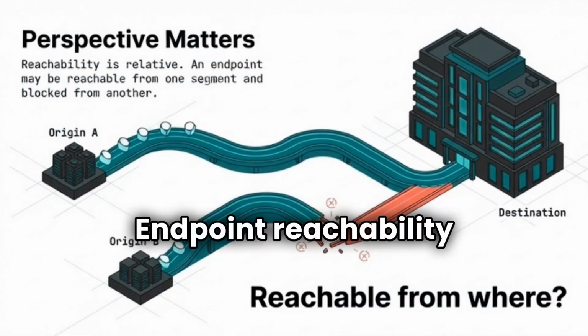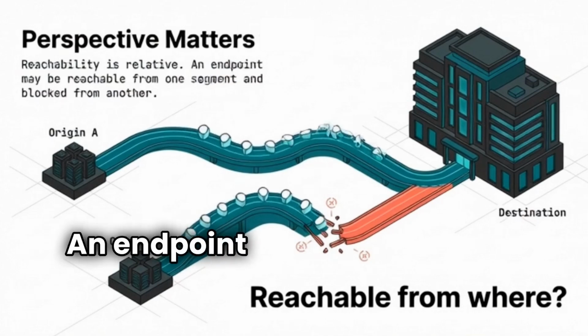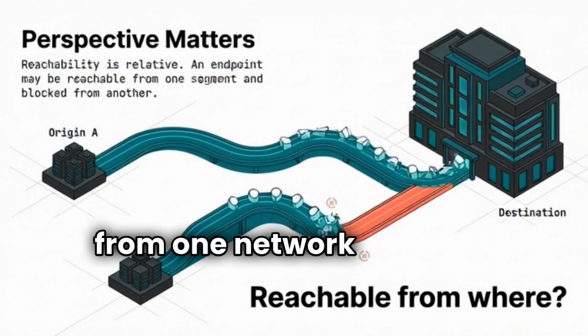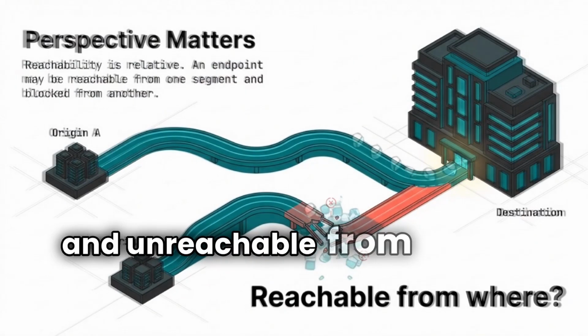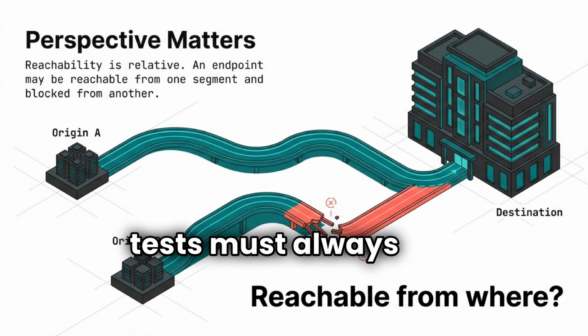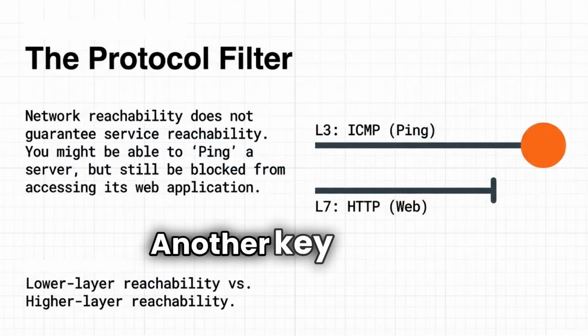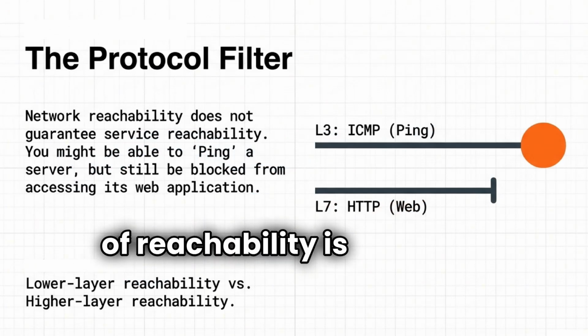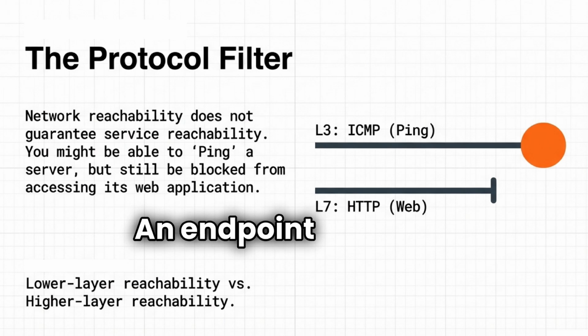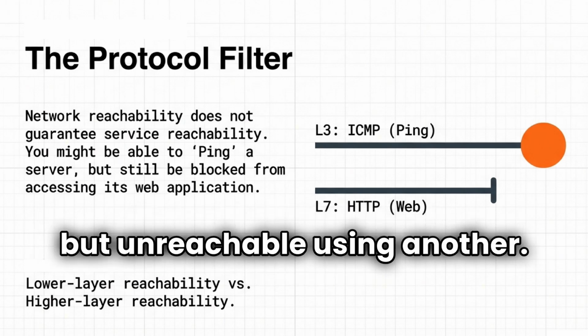Endpoint reachability is always relative to perspective. An endpoint may be reachable from one network segment and unreachable from another. This is why reachability tests must always ask, reachable from where? Another key aspect of reachability is protocol. An endpoint might be reachable using one protocol, but unreachable using another.